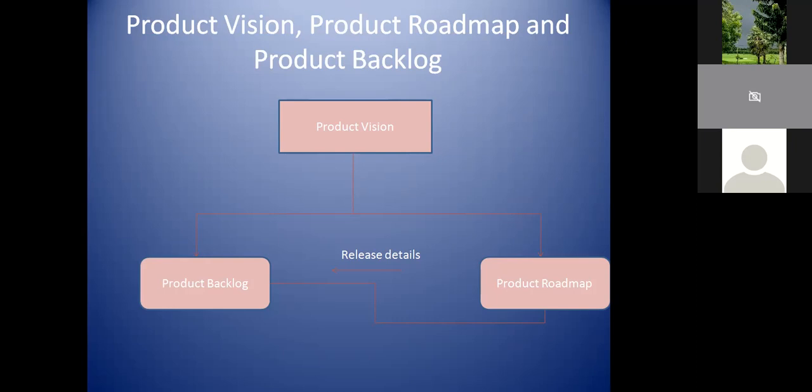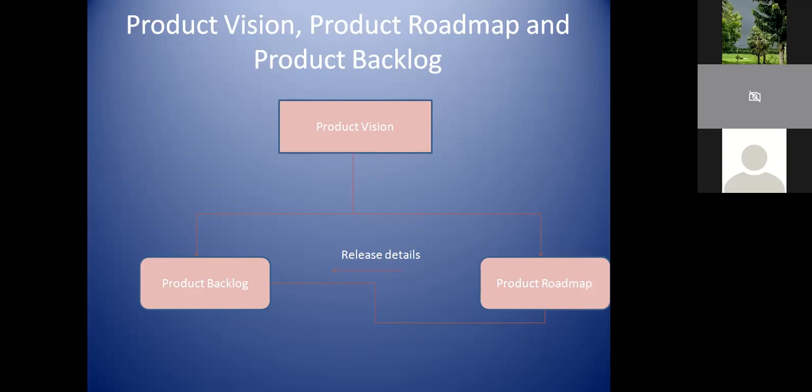All these things will be taken care of in product vision. So this product vision is a good piece of information to initiate your product roadmap and product backlog. That's the reason product vision brings the details to product backlog and product roadmap. In addition, product backlog has all these details now, but it doesn't know when what should go, when the release should be planned, version 1.0 what should be the thing, version 2.0 what should be the thing. That fair understanding is not mapped.